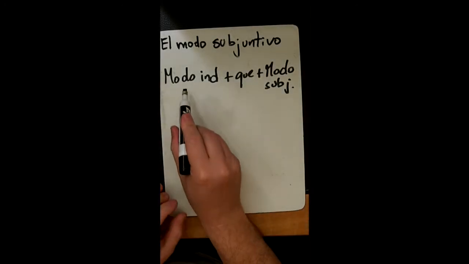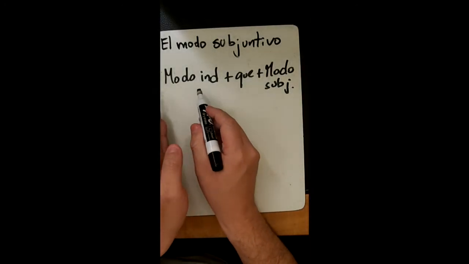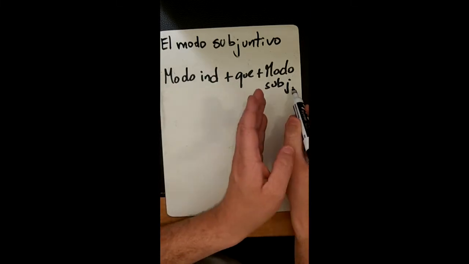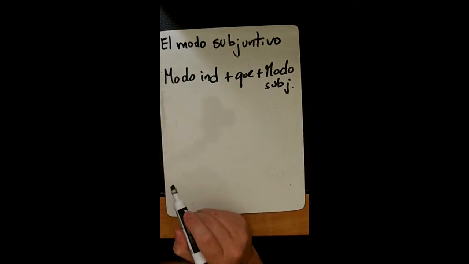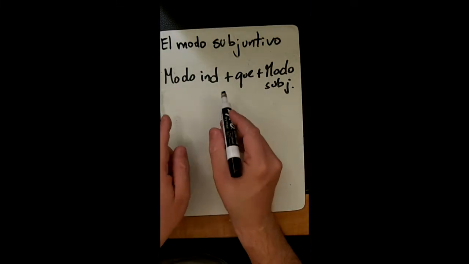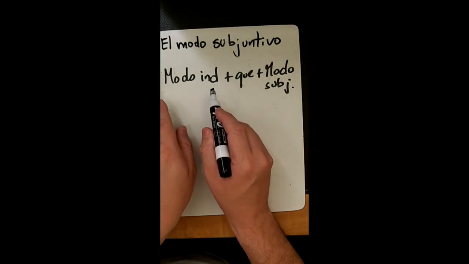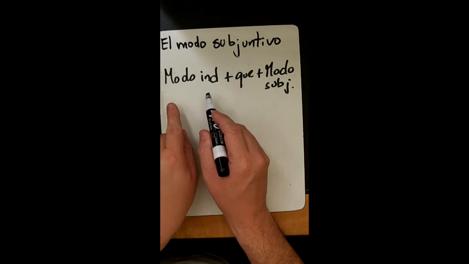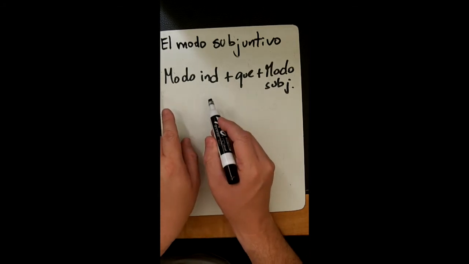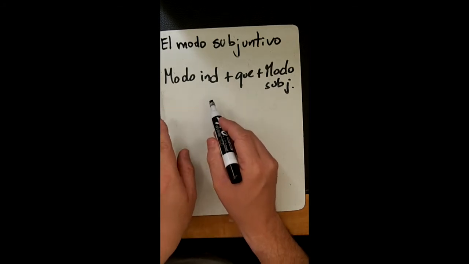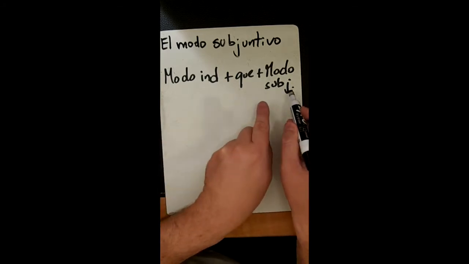Subjuntivo. How does it prompt me? What word do I need here so I know that I have to use modo subjuntivo? In the main clause, the independent clause, what I need here is a word like this, a word that expresses modo subjuntivo.